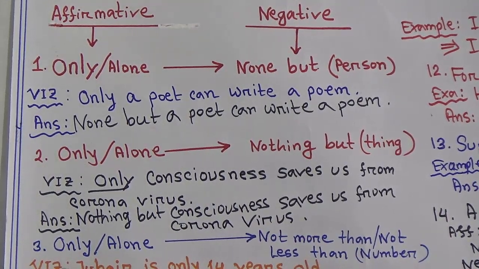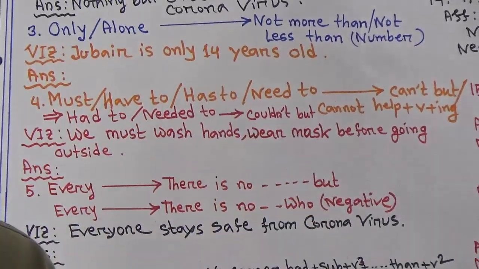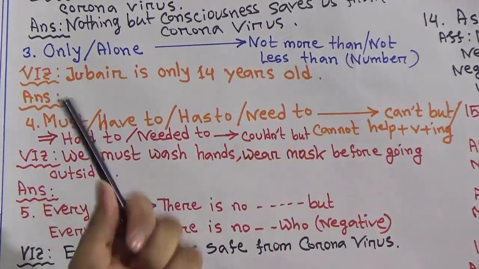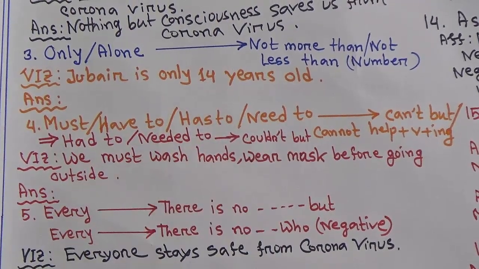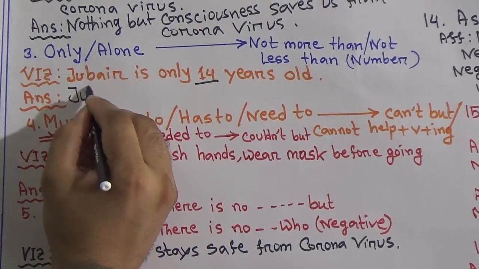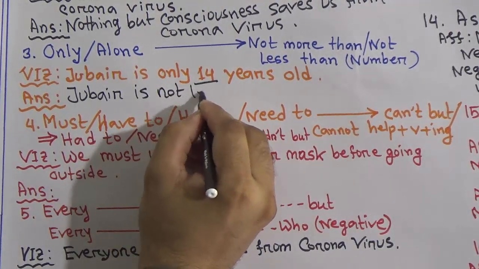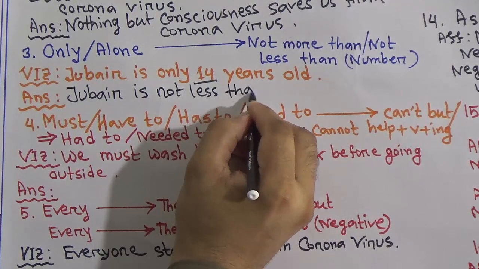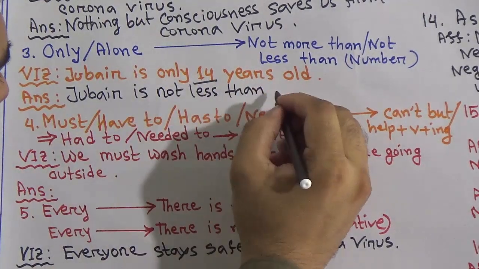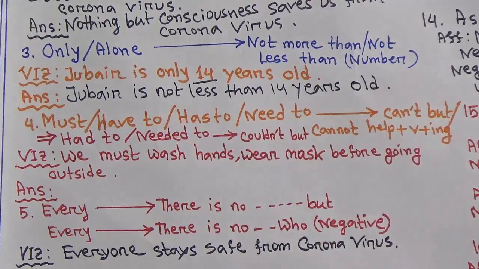Okay, next one. If the same word only or alone denotes a number or measurement, then you should write not more than or not less than. If I say Joy is only 14 years old, here it denotes a number, so we have to write Joy is not less than. Why not less than? Because only is used and this only denotes a number. Joy is not less than 14 years old.